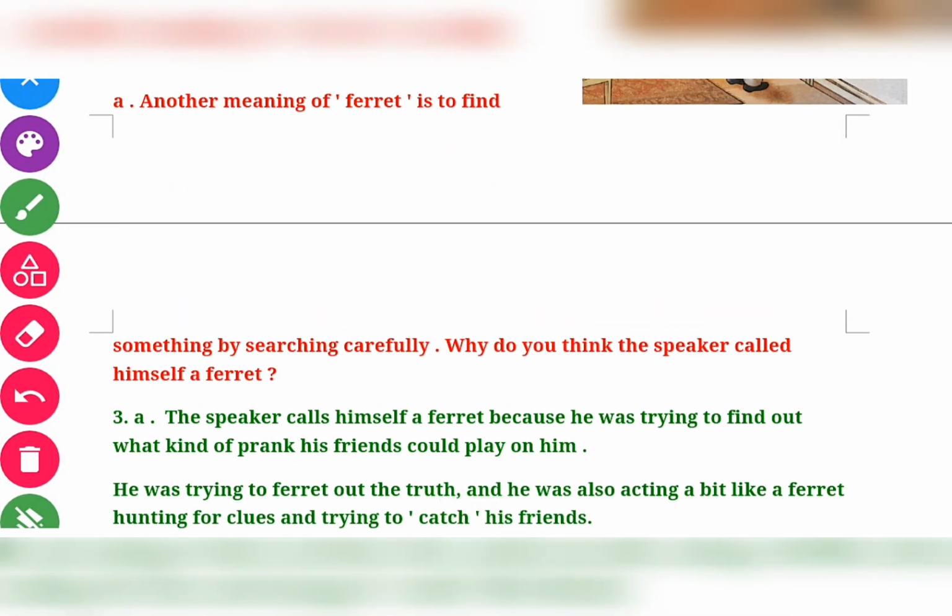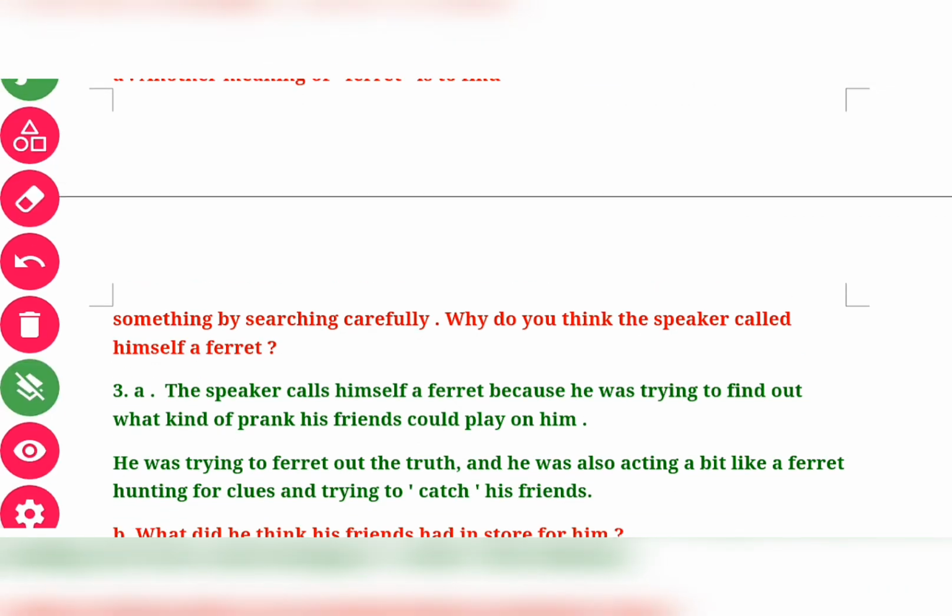It's clearly mentioned, student, that another meaning is searching carefully. So when we look at the character of the speaker, we find how clearly he examined the room, the walls, the hangings, the shutters and all. So he was also searching for something. That is why he referred to himself as a ferret. Clear?